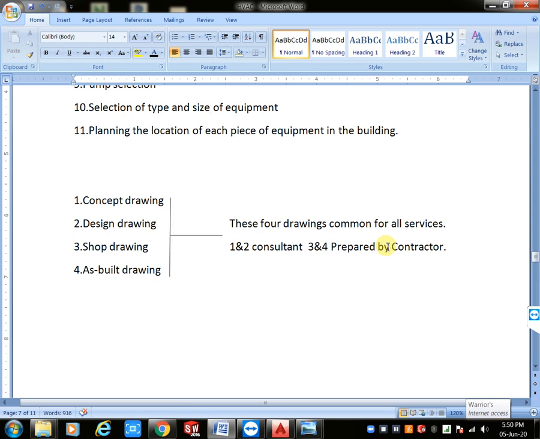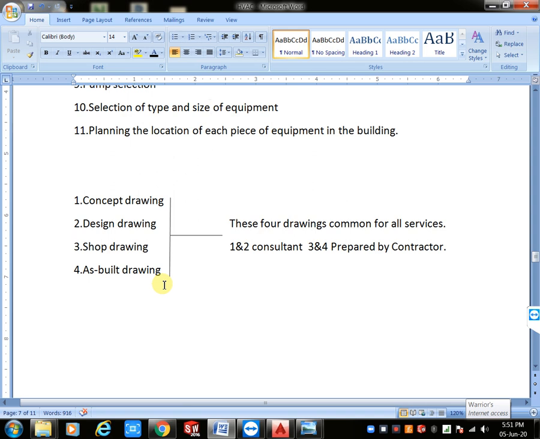Okay. First of all, what is a shop drawing? In a shop drawing you will get all the data, the entire building plan data. Next, an as-built drawing means modifying the shop drawing as per the site condition, as per the installation. That is called the as-built drawing. Okay, we have one shop drawing.